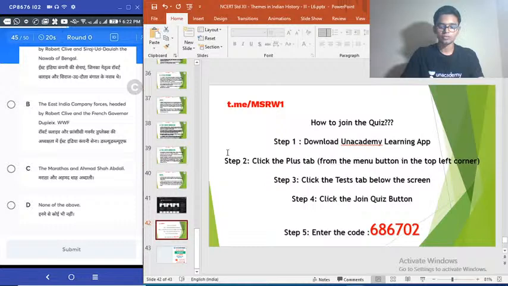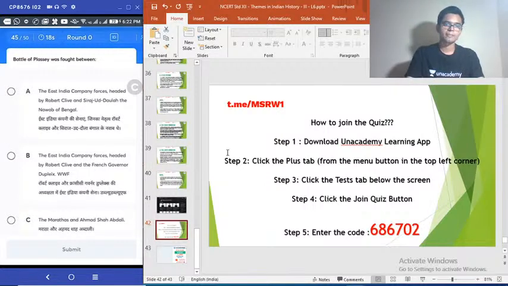D, none of the above. Very simple question. Battle of Plassey. Among the options, one is Battle of Plassey, other one is Battle of Vandivash, and the last one is Third Battle of Panipat. So be careful to identify which is what.